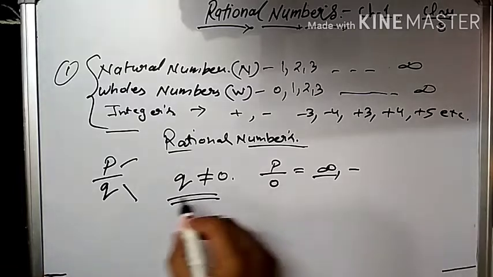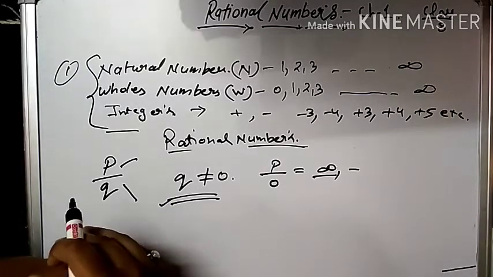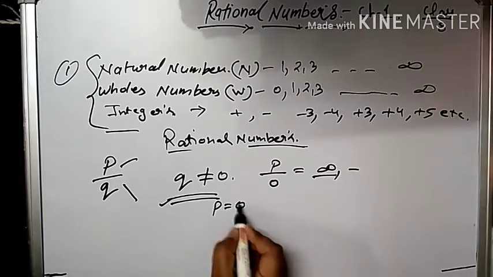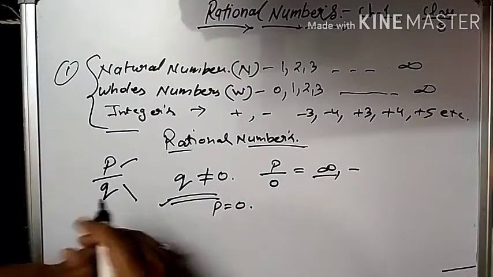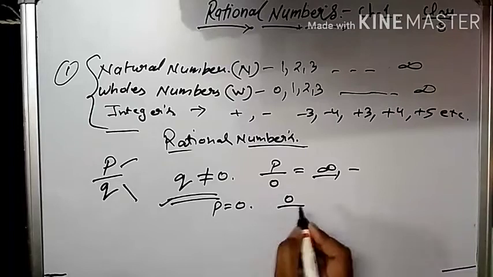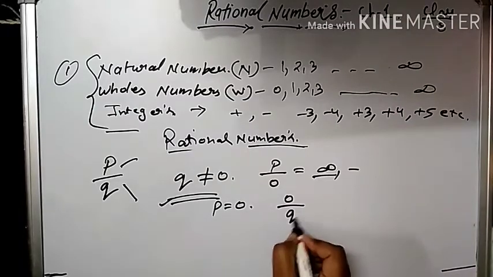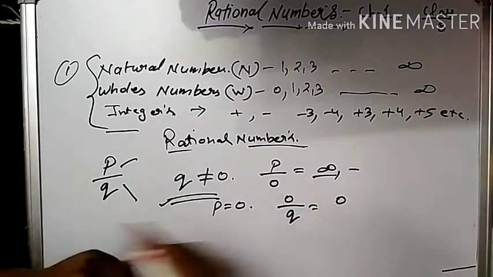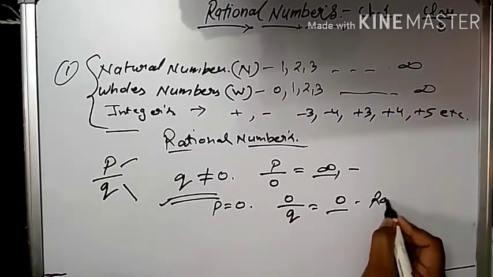That's why the value of Q cannot be 0. Now P can be 0, because if we divide 0 by any other number, it equals 0, and 0 is a rational number.